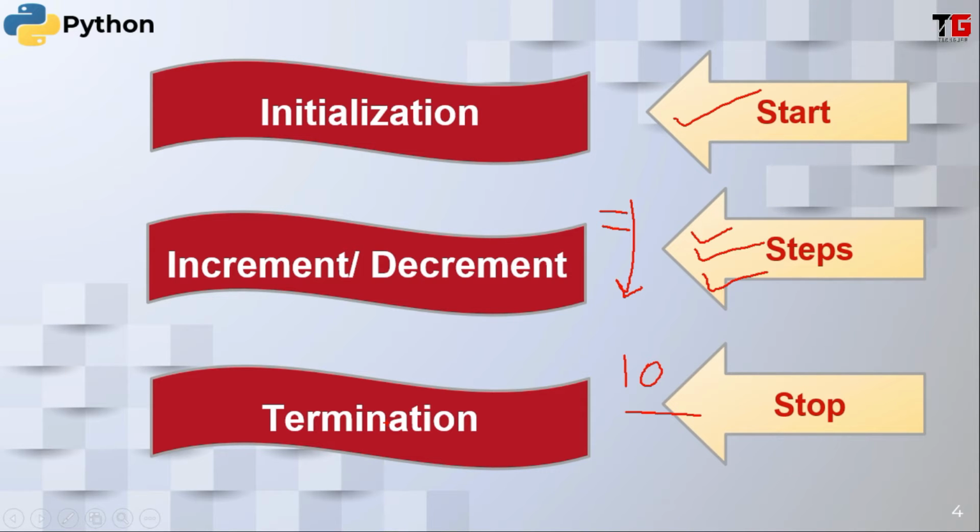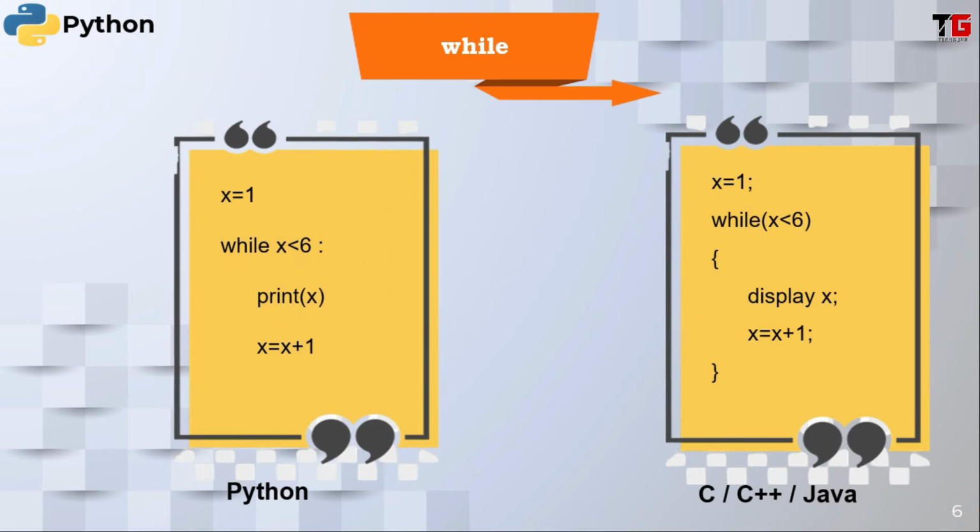That is the termination. It means when we work with loops, we have to start from somewhere, that is initialization. We have to stop somewhere, that is termination. And moving from starting to ending, we move step by step. And these steps are called increment or decrement. Now let's see loops in Python.